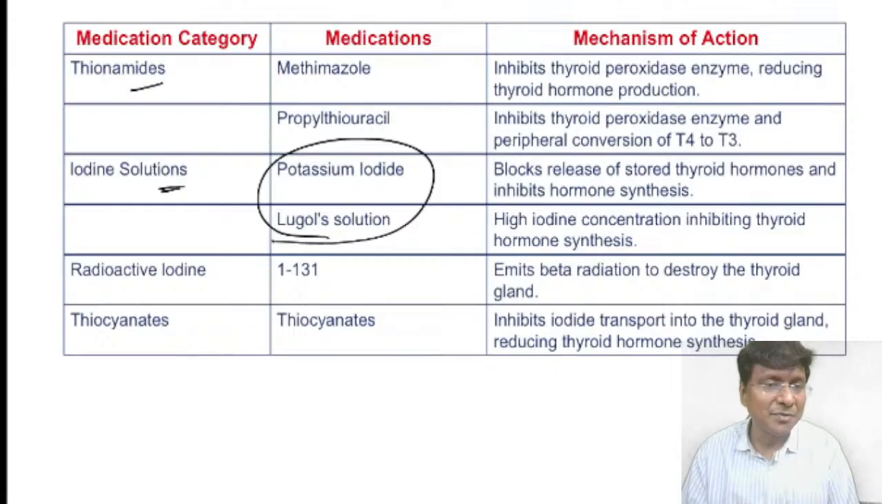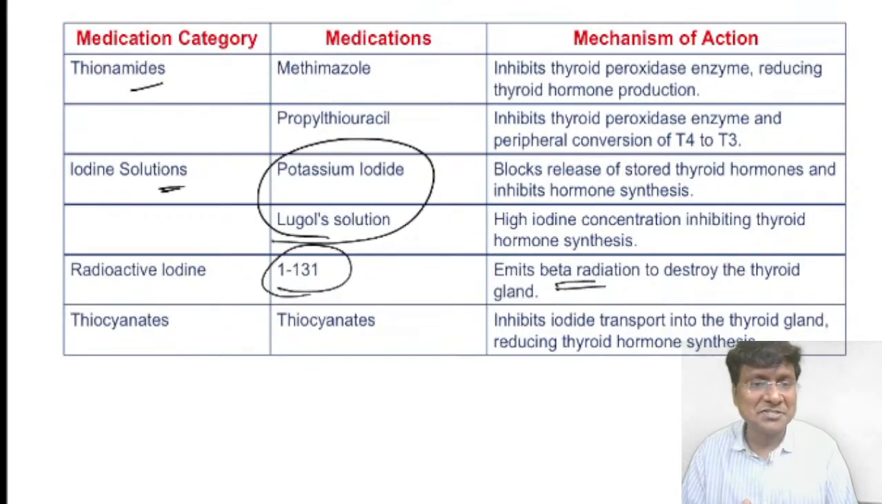So that is about your potassium iodide as well as Lugol's iodine. And you take iodine-131 when medical management is contraindicated; we can use this radioactive iodine. So this will emit beta rays and it will cause the destruction of the thyroid gland. And thiocyanates,